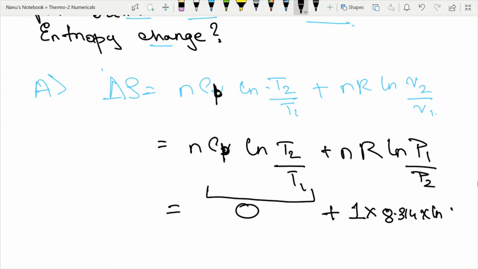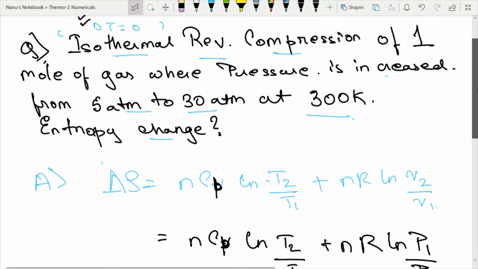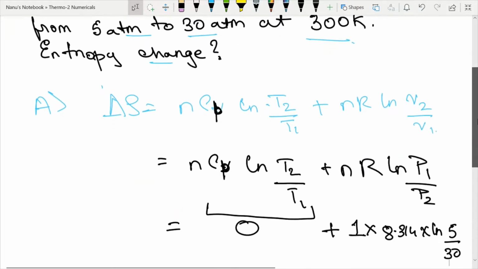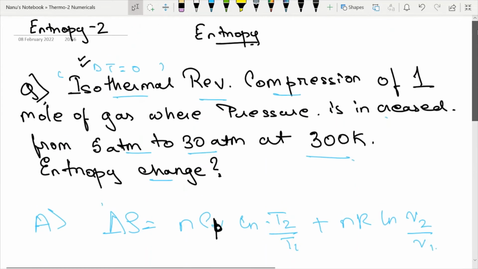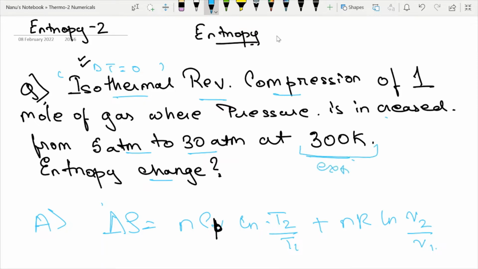What is P1 that is given over here? The initial pressure was 5 atmosphere, right? And the final was 30, if I'm not wrong. Let me just check one more time: 5 atmosphere to 30 atmosphere at 300 Kelvin. So we don't need the temperature, right? See, this is a trick they give. It is a very common trick in the exams that they give extra info to confuse the students.